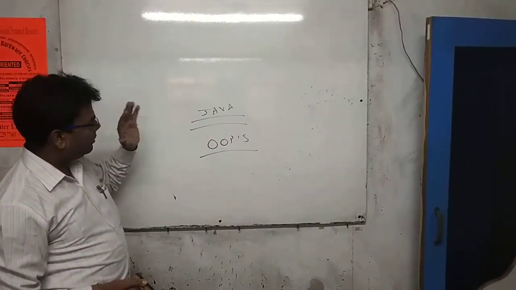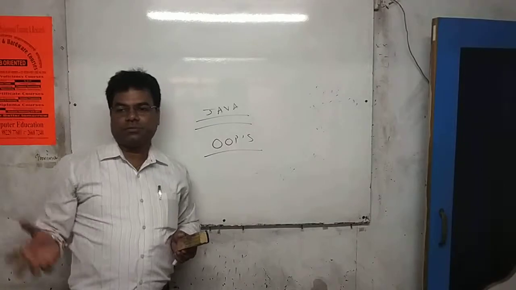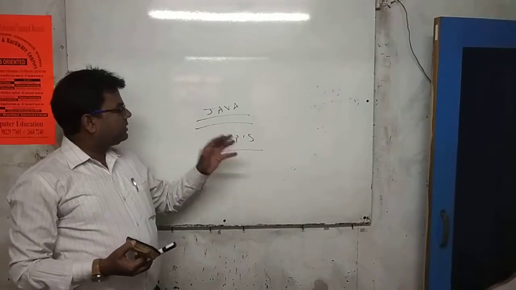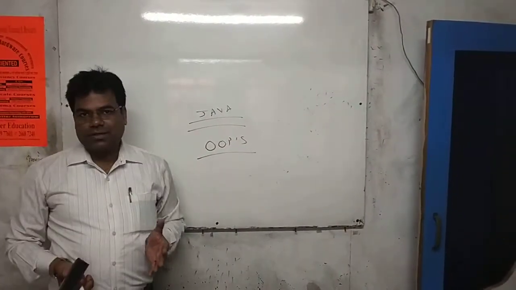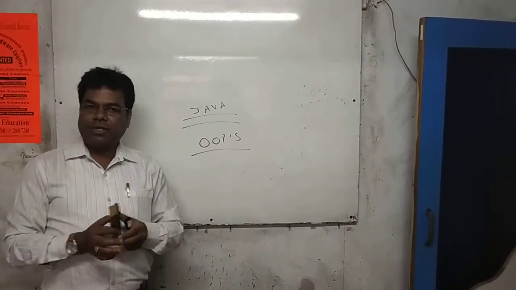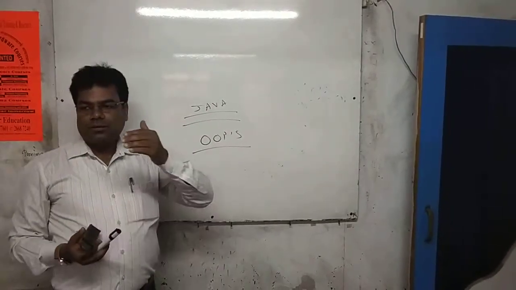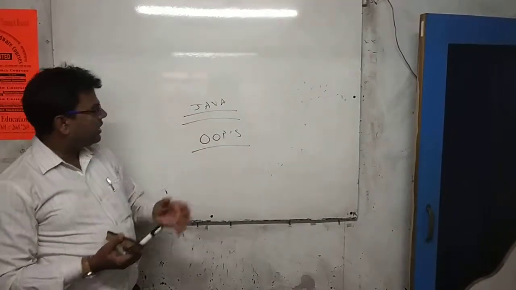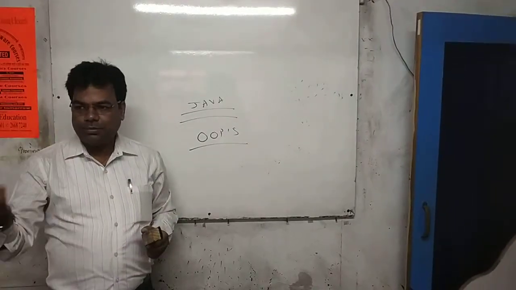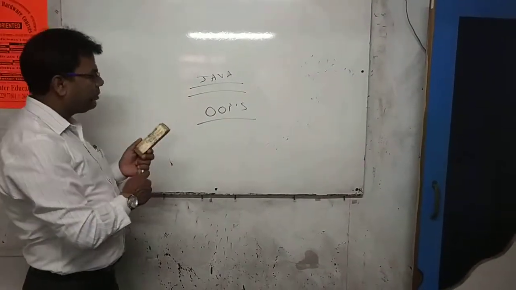So how did Java develop? In the early 90s there was a company called Sun Microsystems, which is now merged with Oracle. Sun Microsystems got a project related to controlling electronic devices like microwave ovens. There was a team of four, five, six people, headed by James Gosling and Patrick Naughton. They started doing the project using C++.